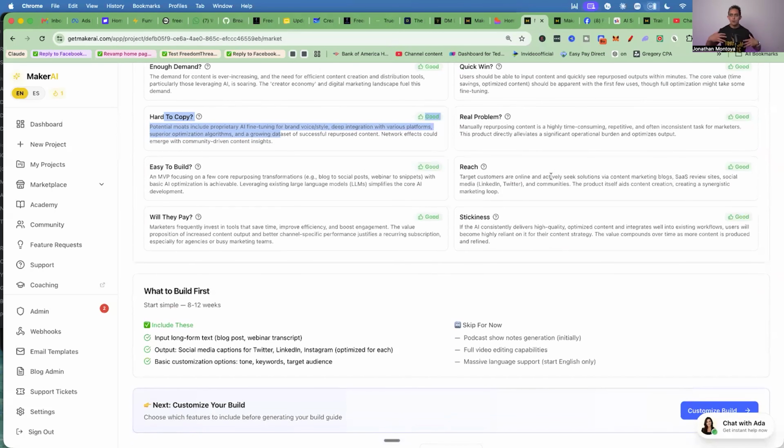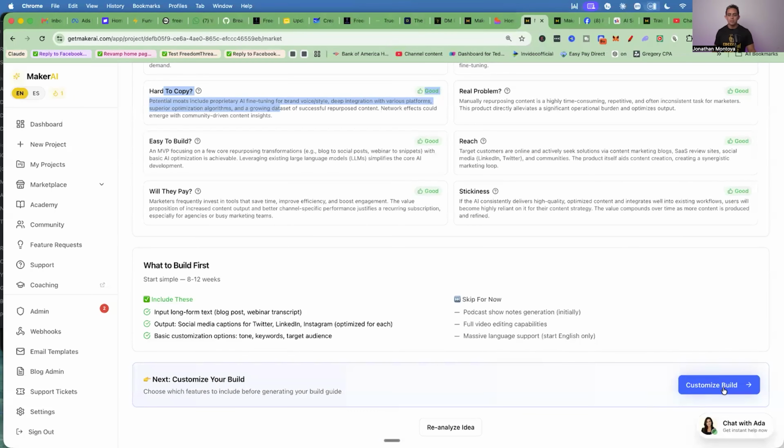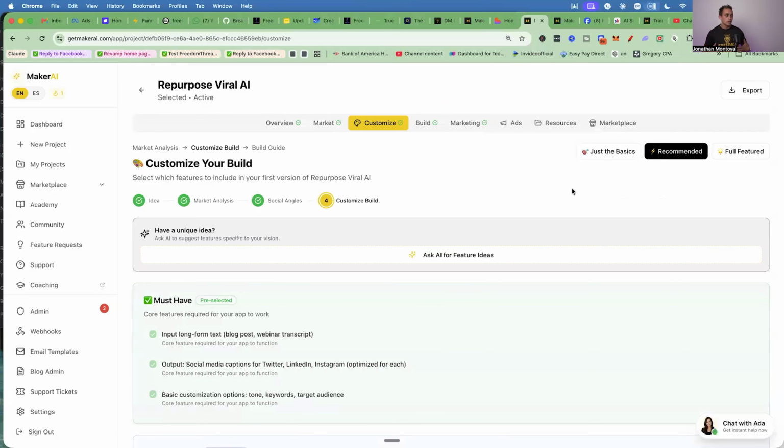But okay, so let's just say we're good. We love the validation phase. The idea is perfect. We can now build, okay? So I'm going to go to customize build on the bottom right here. Now, here's the cool thing. I want to show you how this works, okay? This allows you to customize your entire software, okay?